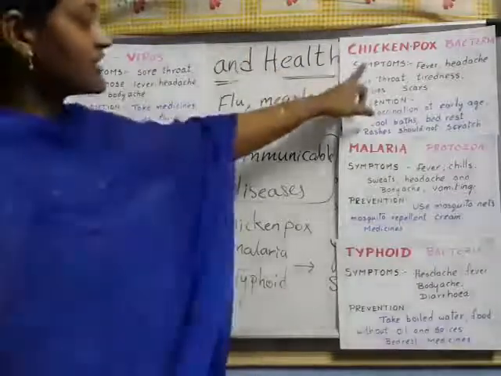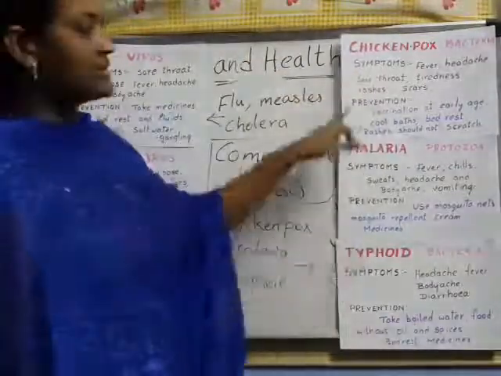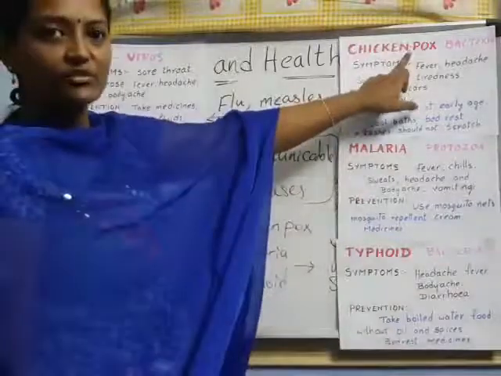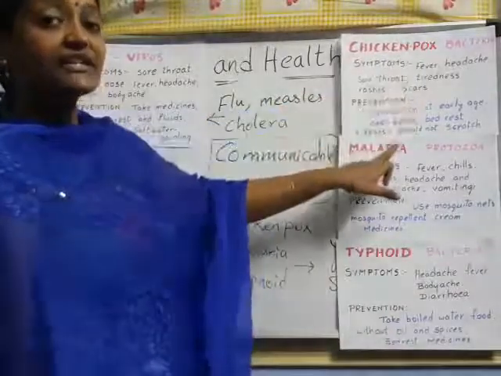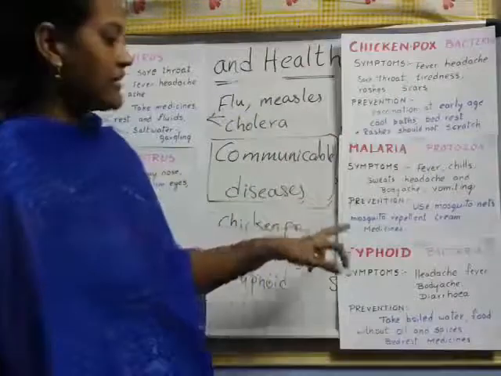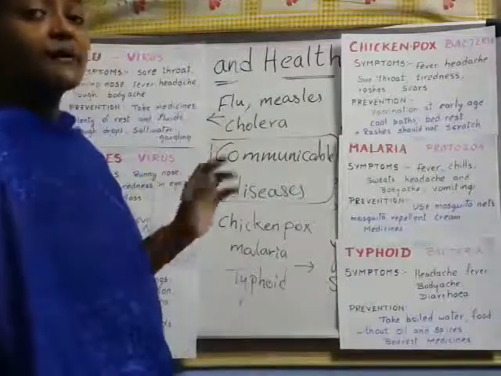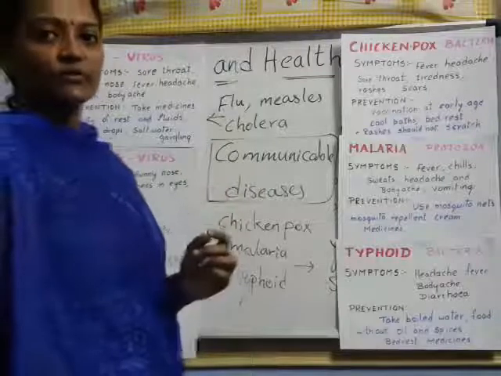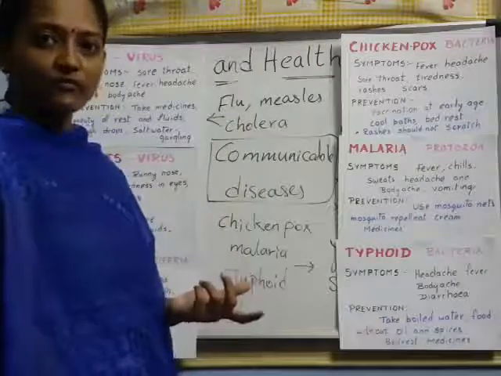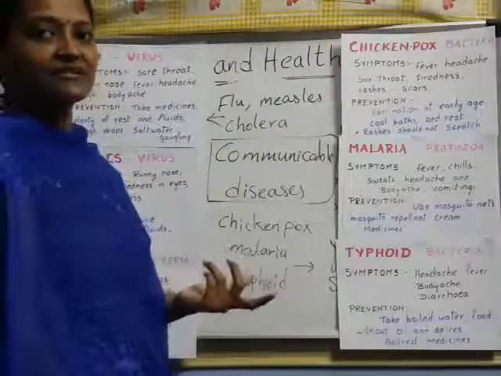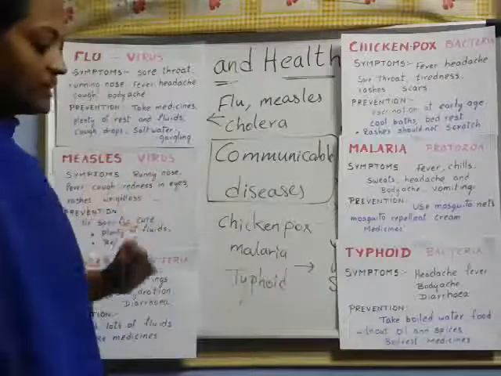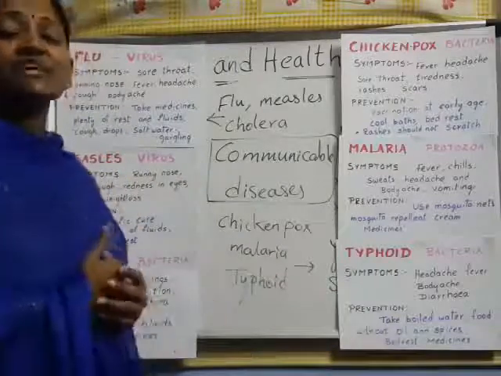Now coming here, chickenpox, malaria and typhoid. Chickenpox is caused by bacteria, malaria is caused by protozoa, right? And typhoid is also bacteria, right children? These are caused by virus, bacteria and protozoa. Those are all microbes, harmful microbes, causes diseases, right? These are the diseases. Now we'll see one by one symptoms and prevention.